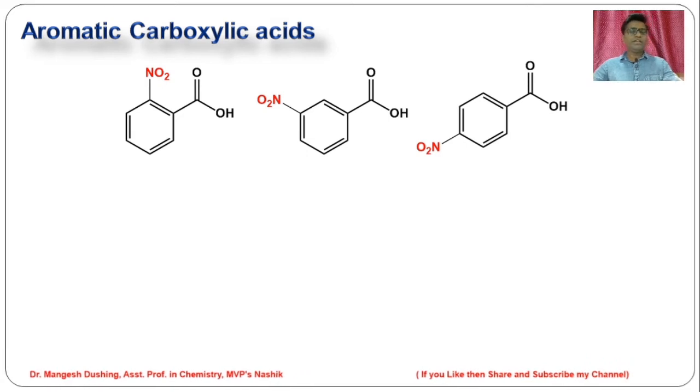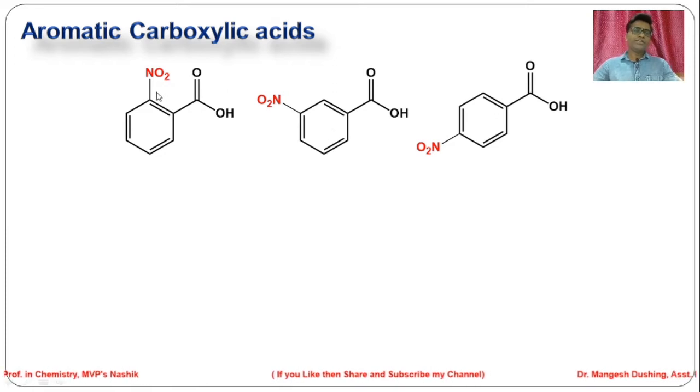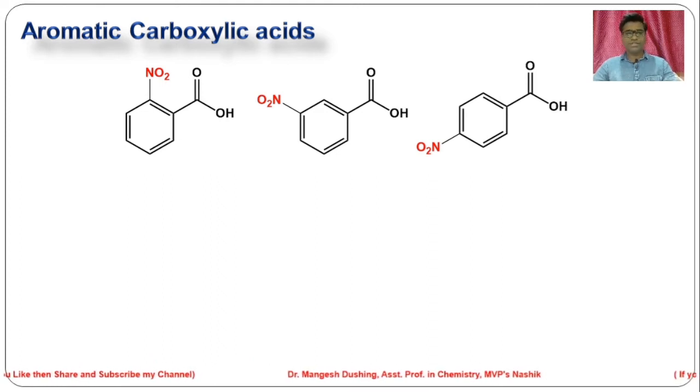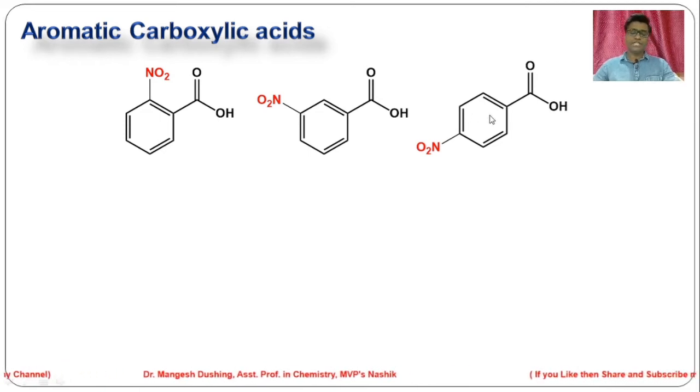Now we will see electron withdrawing substituents for the benzoic acids. If nitro is a substituent, as we know that nitro group is an electronegative, electron withdrawing group, it has a strong minus I effect as well as strong minus R effect. So that stabilizes the conjugate base. So this is ortho-nitrobenzoic acid, meta-nitrobenzoic acid and para-nitrobenzoic acid.